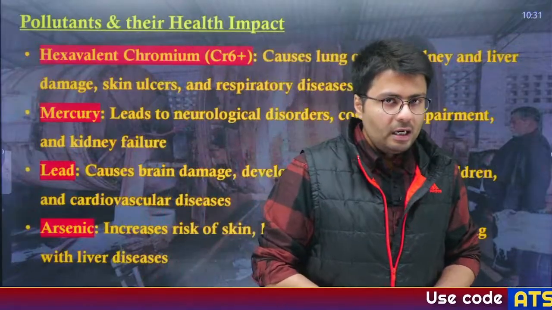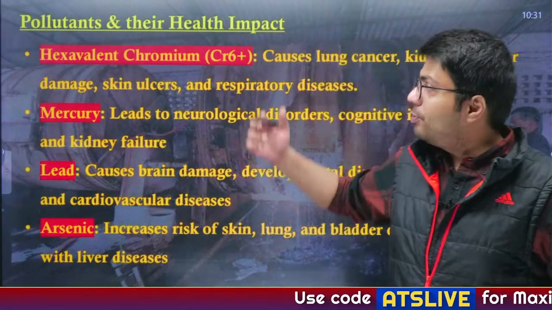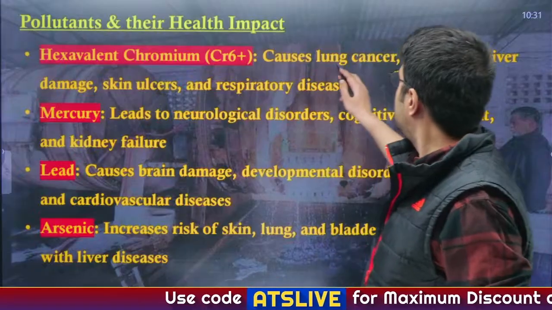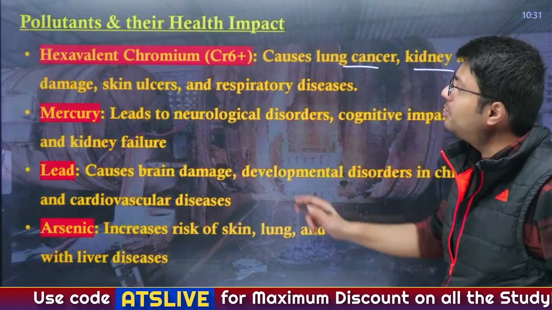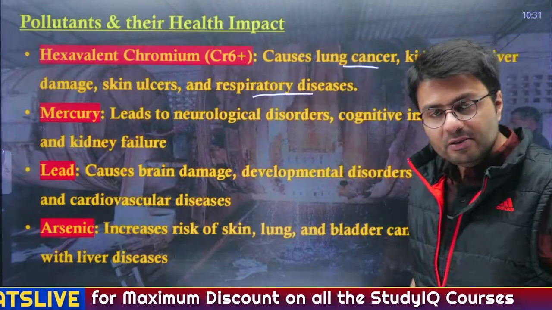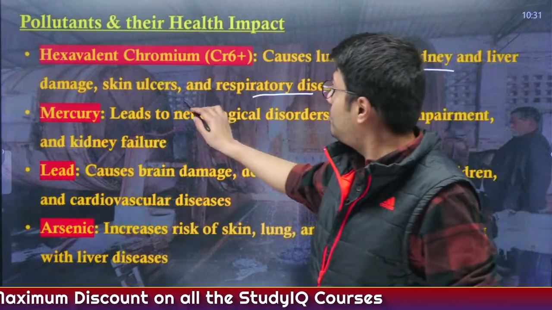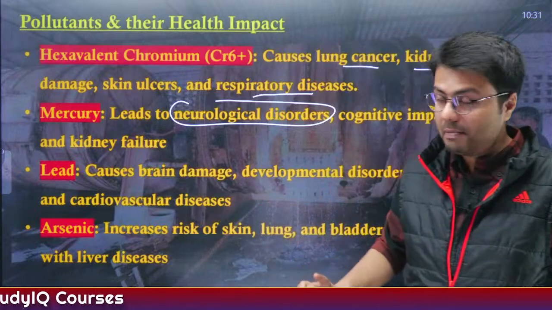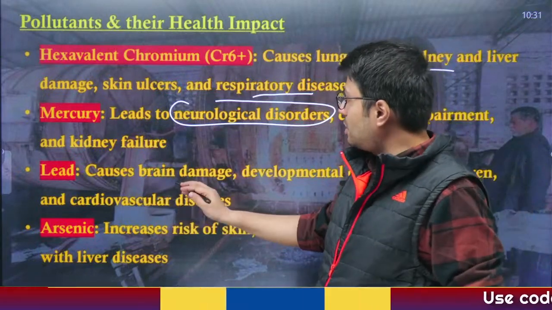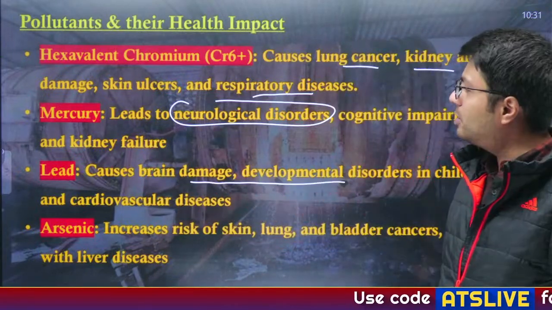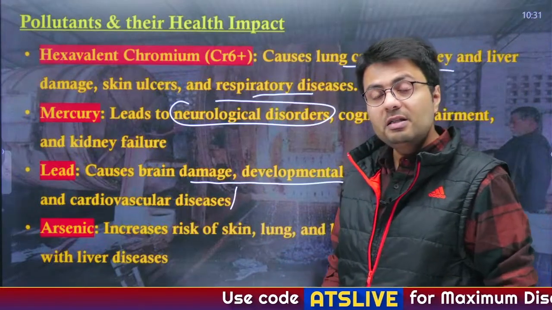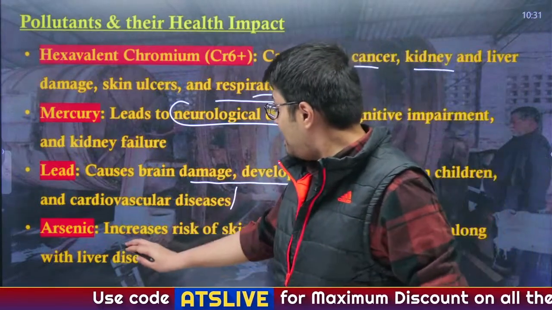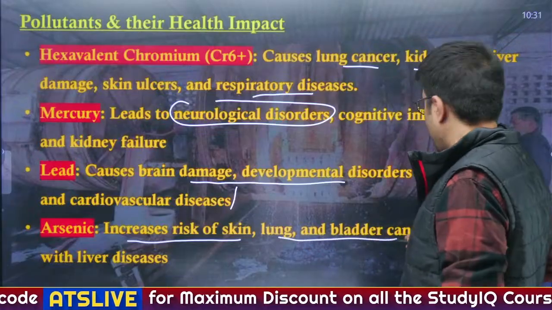Now, there is a prevalence of many chemicals, including hexavalent chromium, which causes lung cancer, kidney and liver damage, skin ulcers, as well as respiratory diseases. Mercury leads to neurological disorders, cognitive impairment and even kidney failure. Coming to lead, it causes brain damage, developmental disorders, as well as cardiovascular diseases, whereas arsenic increases the risk of skin, lung and bladder cancers.